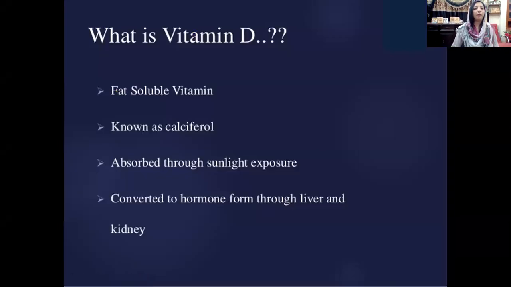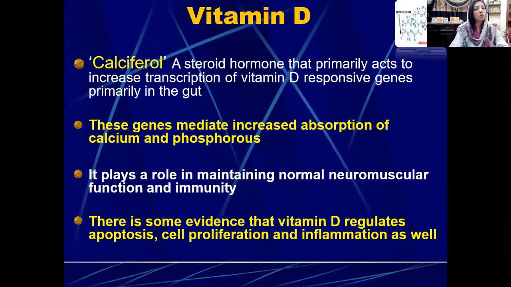Okay, so what is vitamin D? Vitamin D is a fat-soluble vitamin that is also known as cholecalciferol, and it is absorbed through sunlight exposure, and it is converted to the hormone form through the liver and the kidneys. So calciferol is a steroid hormone that primarily acts to increase the transcription of vitamin D responsive genes, primarily in the gut. And these genes mediate the increased absorption of calcium and phosphorus from the gut.